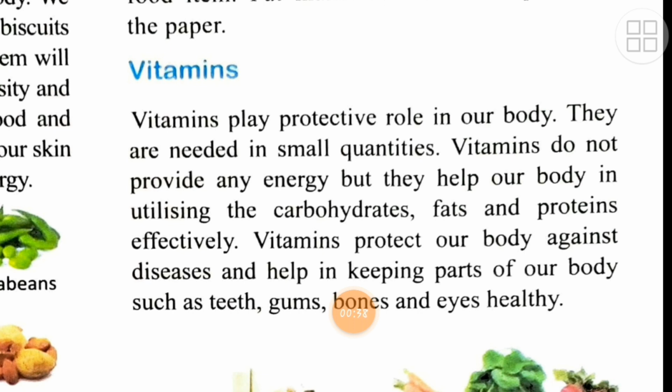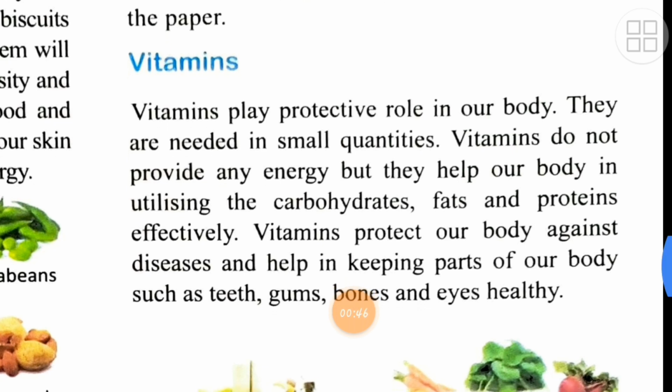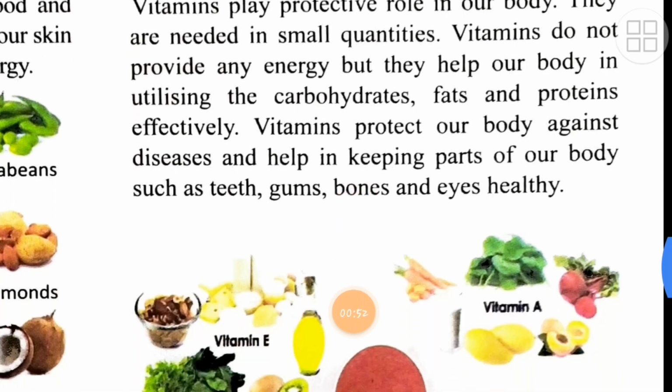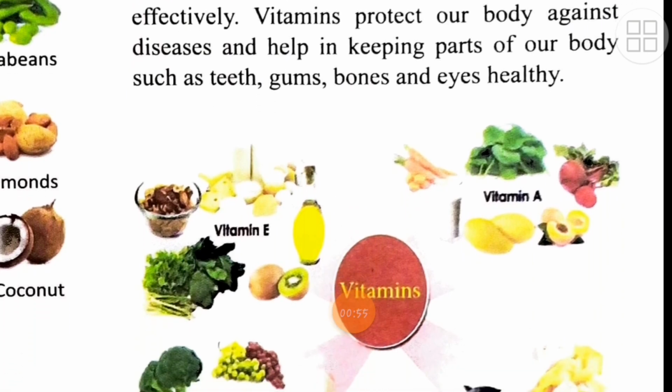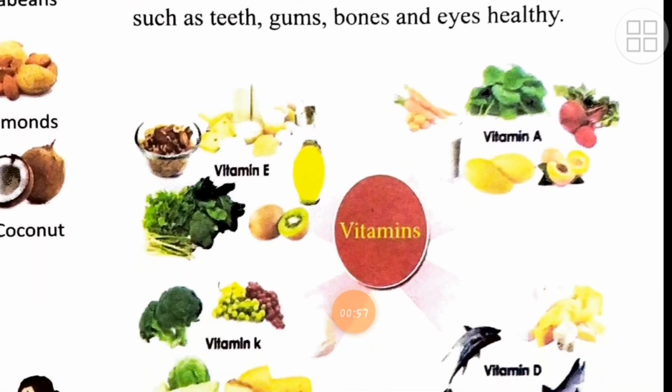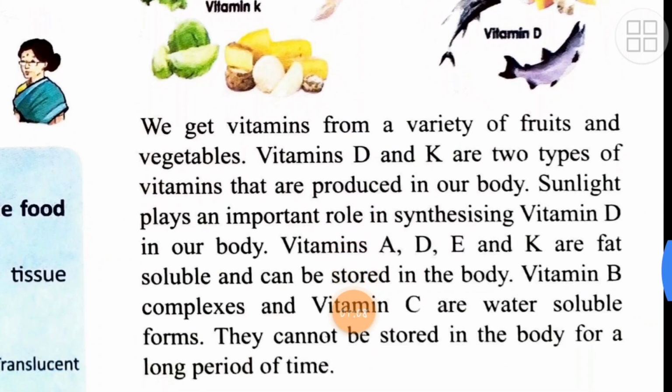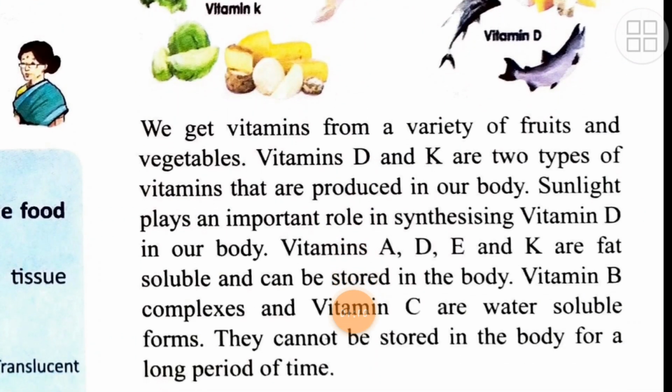Vitamins protect our body against diseases and help in keeping parts of our body such as teeth, gums, bones and eyes healthy. Now let's see which are those vitamins which are helping to keep our gums, bones and other parts healthy. As we come down, we can see certain pictures are given and they have been categorized. Vitamin E, you can see on the top, vitamin A, the food material with pictures are given. Now let's talk about this paragraph. I'm just reading it out, pay attention.